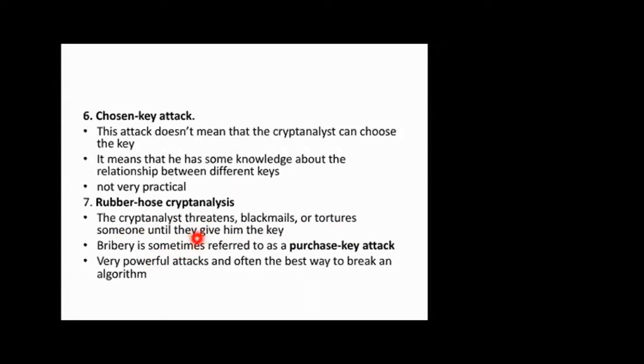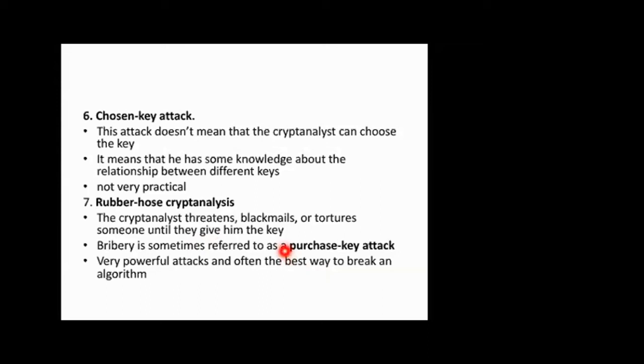Money will go to waste, and the person who knows it, they may kill. They blackmail, torture. These things will happen. So the bribe, they purchase the key attack. Okay, very powerful attack, often the best way to break the algorithm. Most of the time it happens. Only when the country is very small, you can't generalize that. But still, this is the most famous attack.